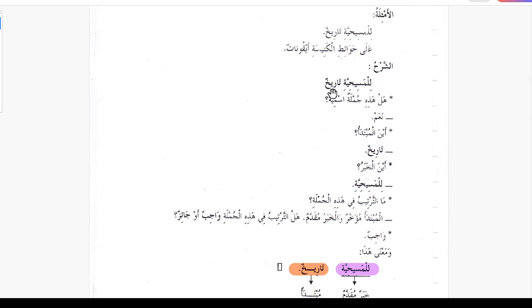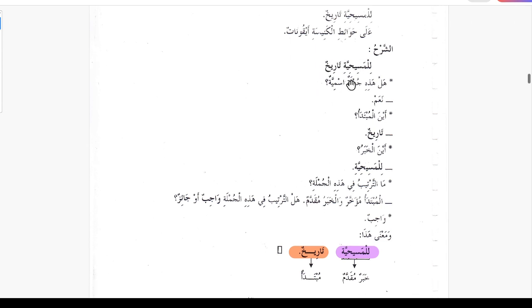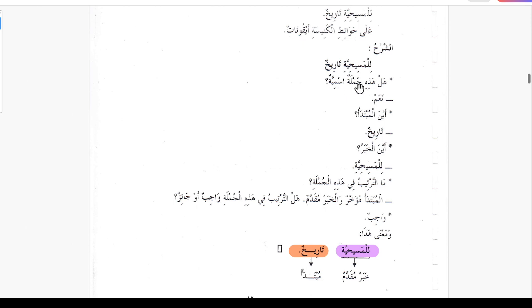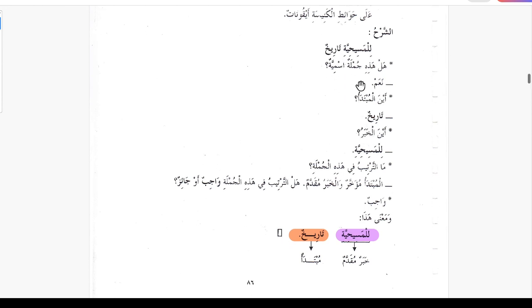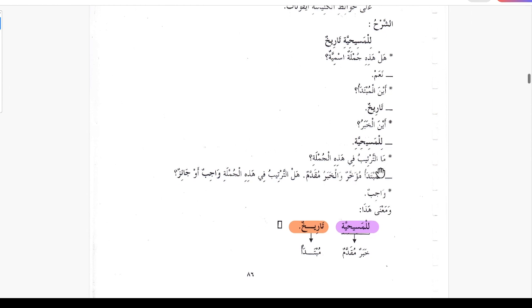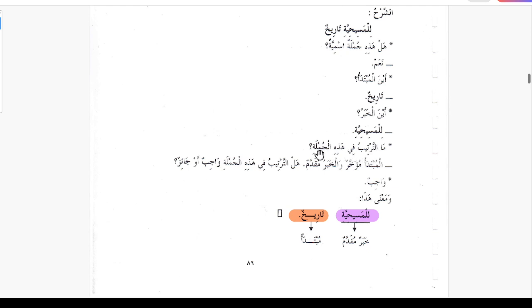Ash-sharh. The writer is explaining the first example here. Hal hazihi jumla ismiya? Is that a jumla ismiya? Naam, yes. Aina al-mubtada? Tarikhun is the mubtada. Aina al-khabar? Lil masihiyati is the khabar. Ma tartibu fi hazihi al-jumla? What is the order in this sentence? Al-mubtada muakhar wa khabar muqaddam. Mubtada is muakhar, coming after, and khabar is coming before. Hal tartib fi hazihi jumla wajib or jaiz? Is the order in this sentence a must or is it permissible?